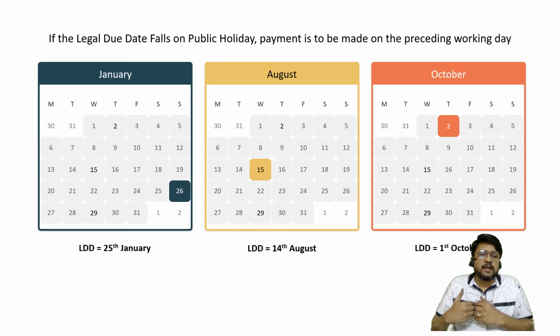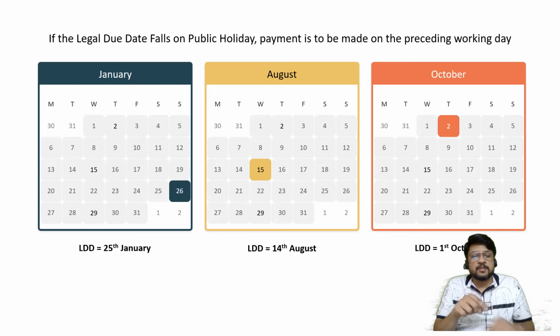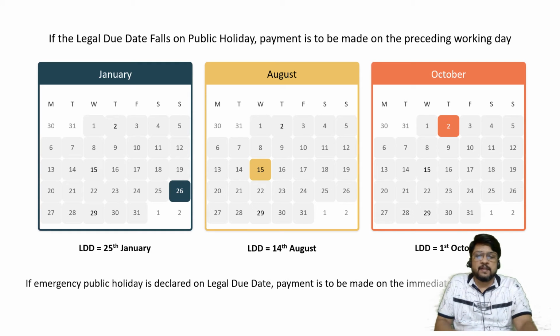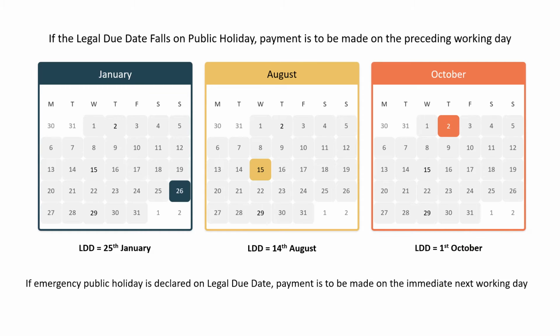Because now you cannot say one day earlier, because it is declared by the government today that tomorrow is going to be a holiday. So the logic of one day earlier is not possible. In such a situation, it will be the next working day. If the emergency public holiday is declared on a legal due date, then payment is to be made on the immediate next working day. So 3 dates, remember.